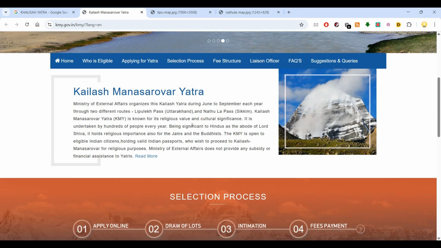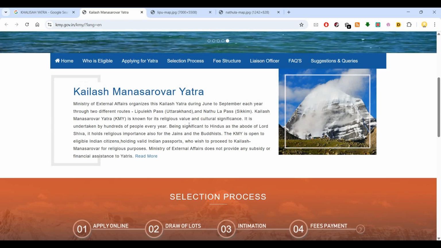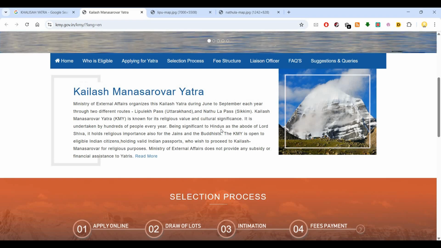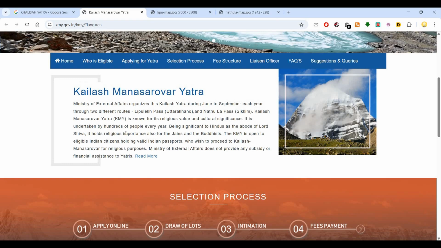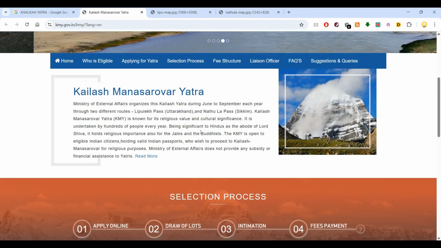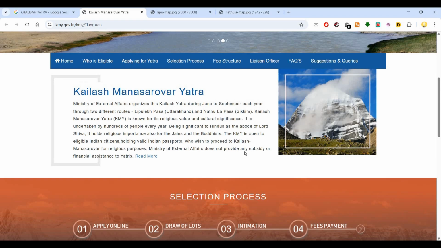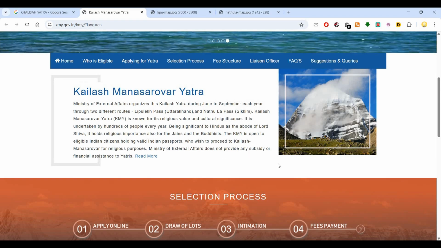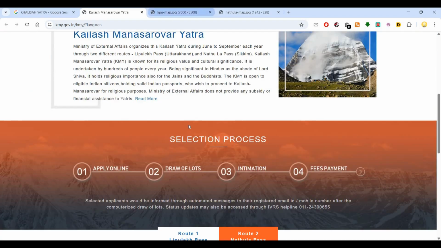Kailash Mansarovar Yatra is known for its religious value and cultural significance. It is undertaken by hundreds of people every year, being significant to Hindus as the abode of Lord Shiva. It holds religious importance also for Jains and Buddhists. The yatra is open to eligible Indian citizens holding valid Indian passports who wish to proceed to Kailash Mansarovar for religious purposes. The Ministry of External Affairs does not provide any subsidy or financial assistance to yatris. Okay, so these are some things you need to know.